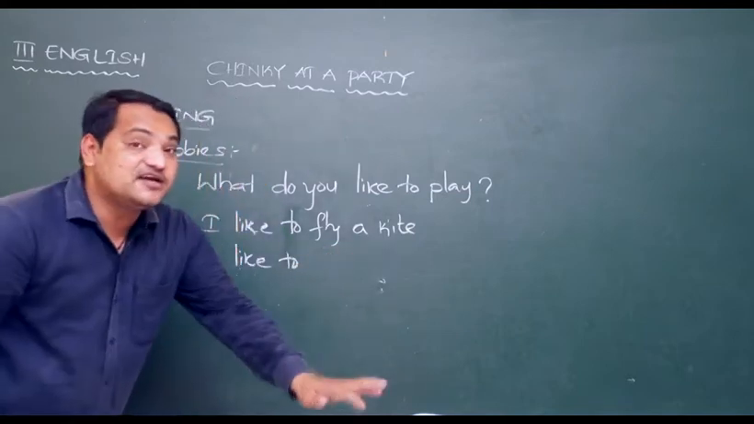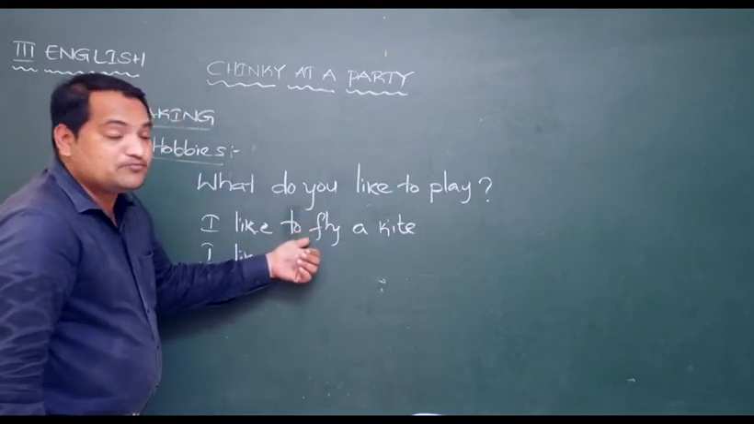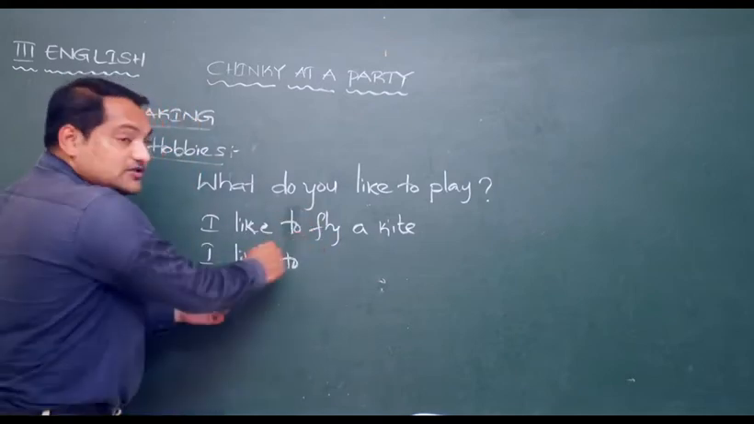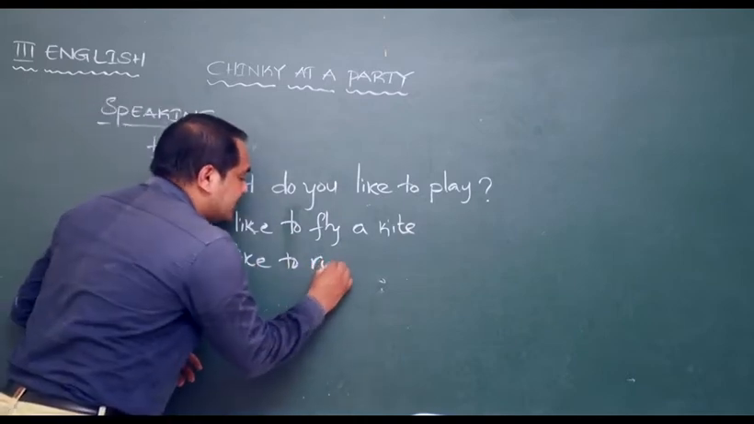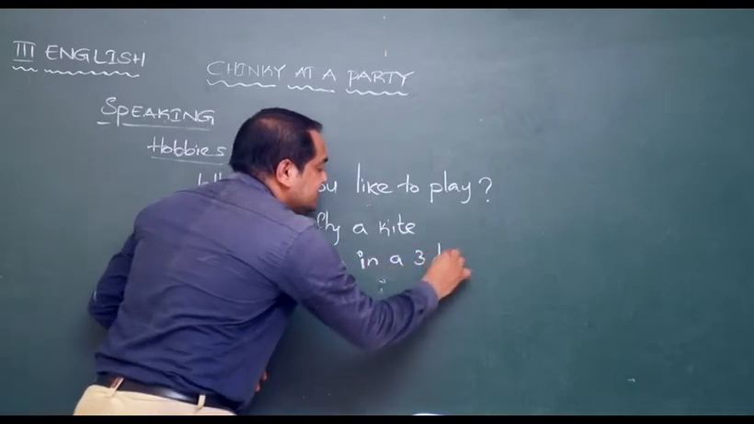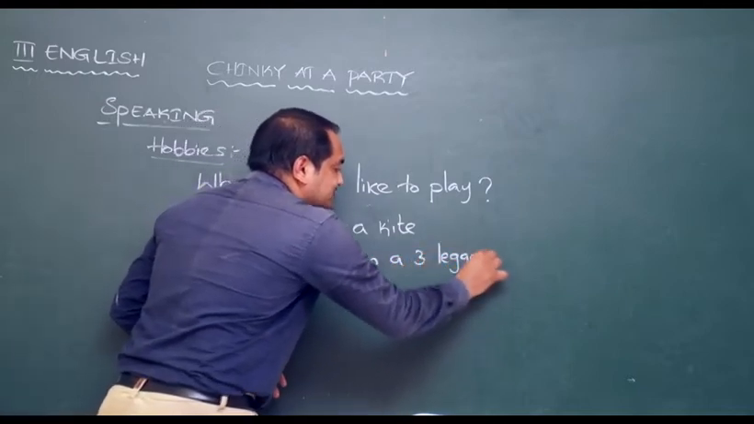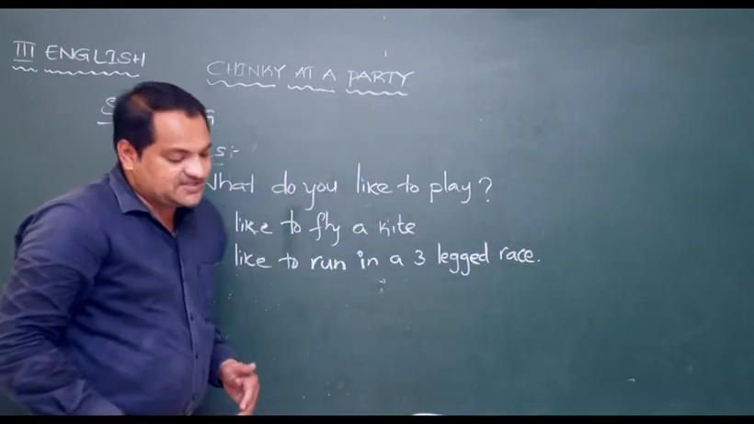Then if we have another verb, we don't need to use play. Why didn't we write play here? Because fly is a verb. Here also the same. I like to run. We don't write I like to play. I like to run in a three-legged race.